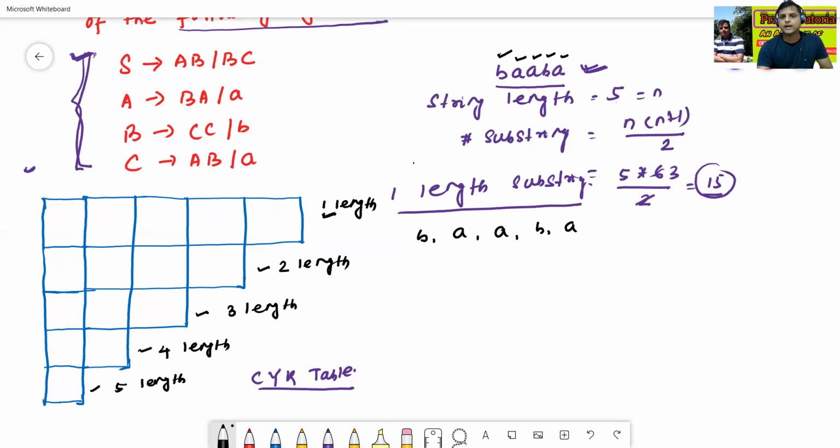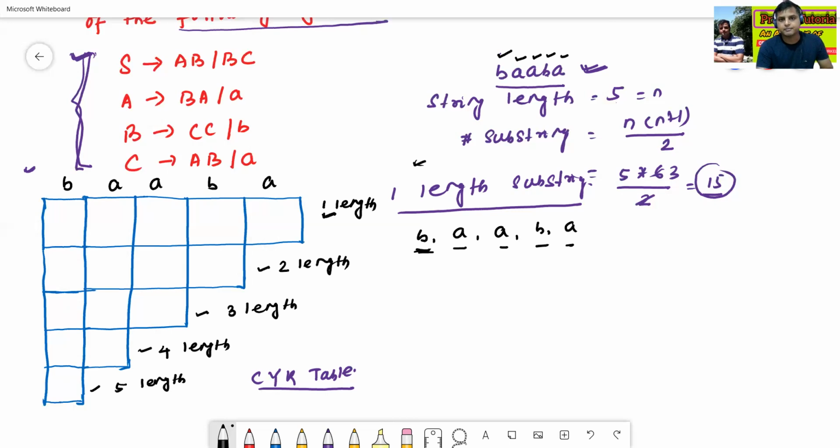Here this is one length substring. One length means all the substrings contain one letter. So simply write B, A, A, B, A in the upper part of the table. Now we'll check what is the process.